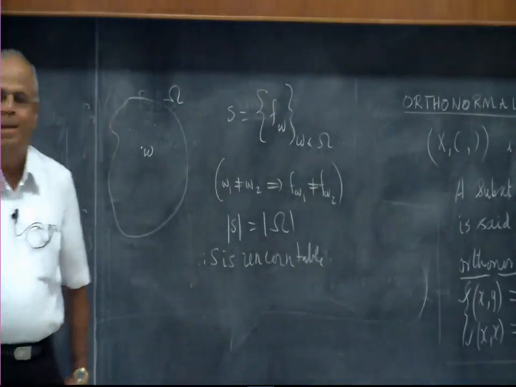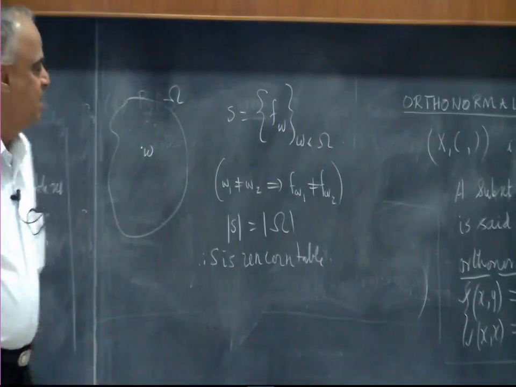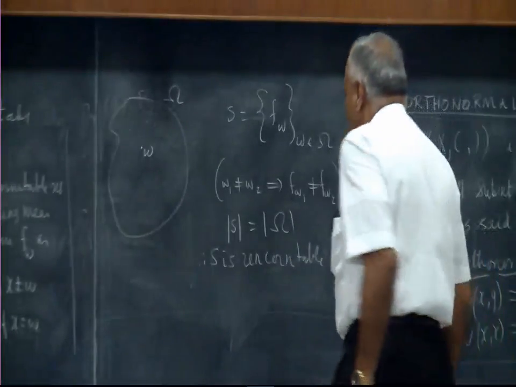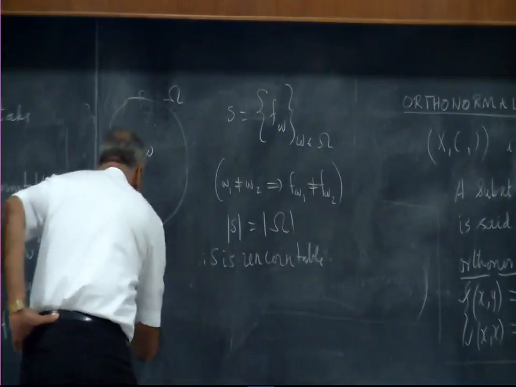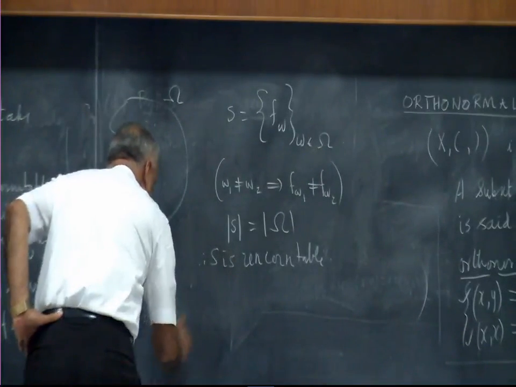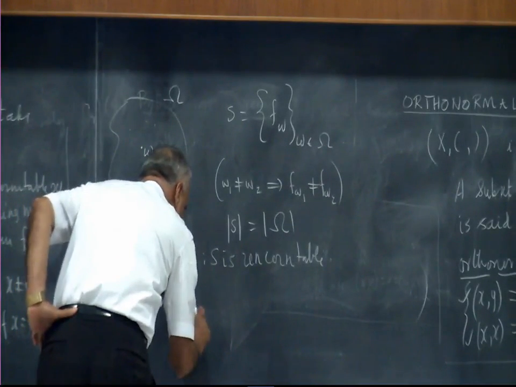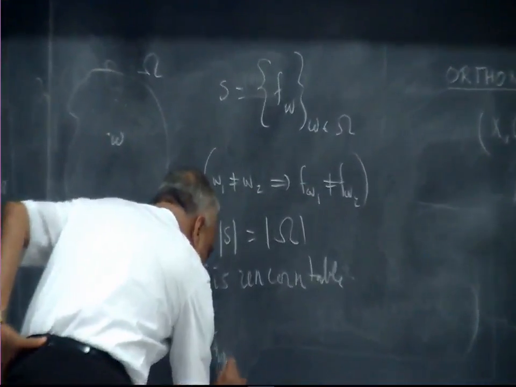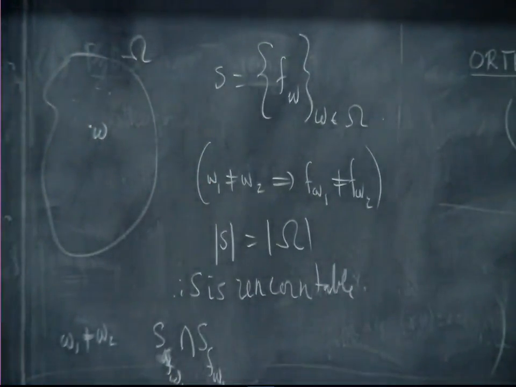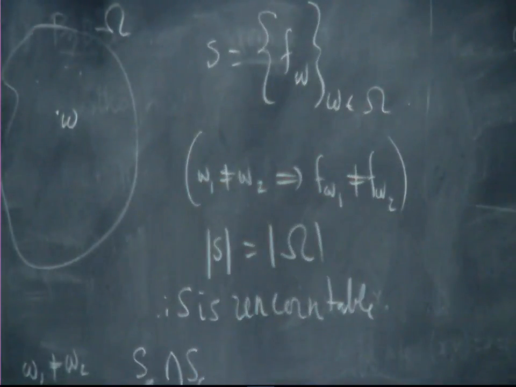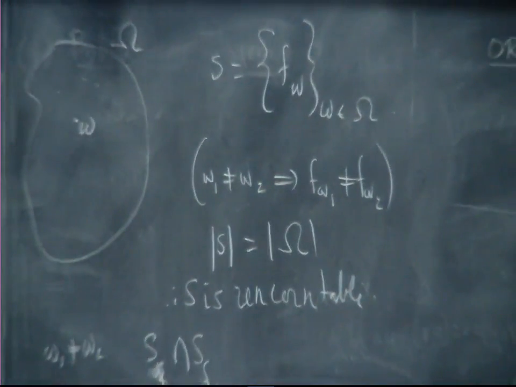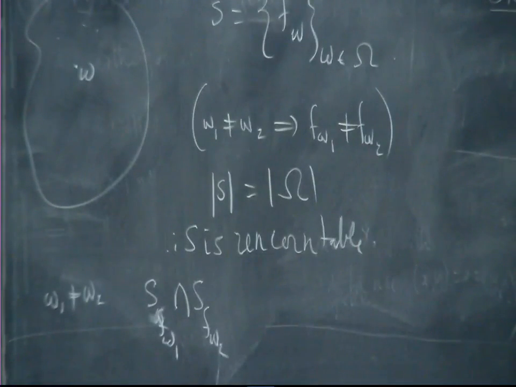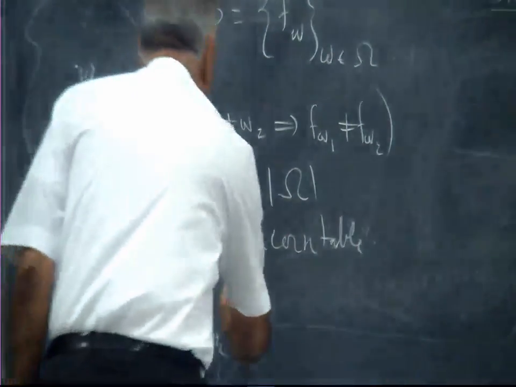First thing, is it an orthonormal set? Well, we have to make sure that any two functions are orthogonal. So for omega 1 not equal to omega 2, what is the support of f omega 1 intersection support of f omega 2? Empty, because f omega 1 has support at omega 1, f omega 2 has support at omega 2, these two are different, so the intersection will be empty.